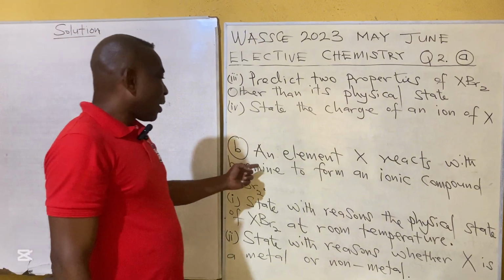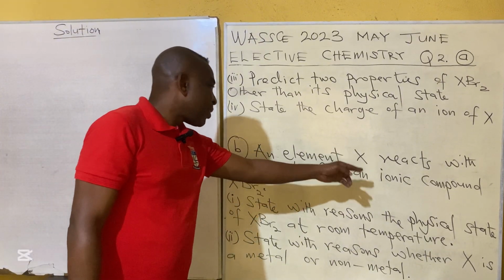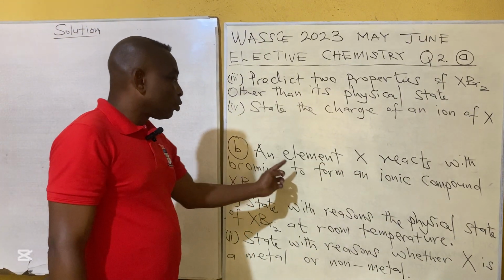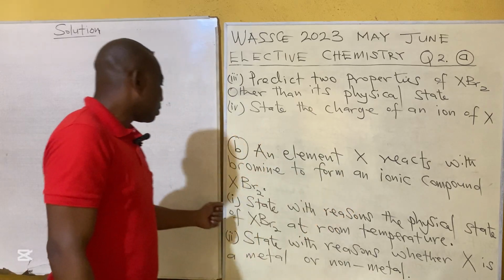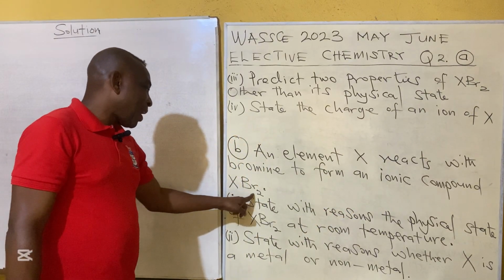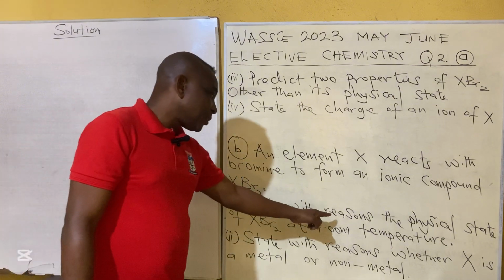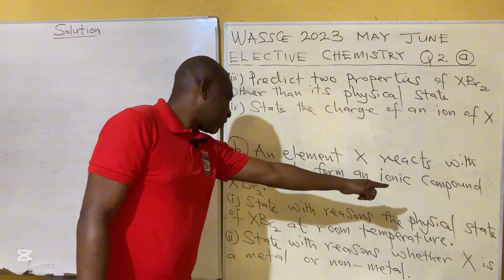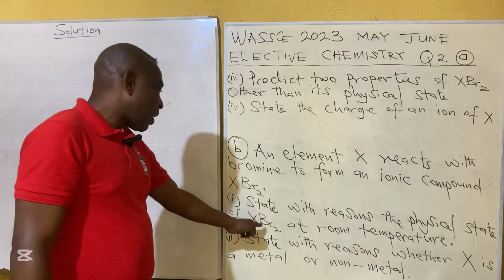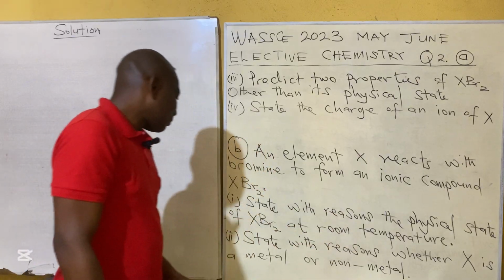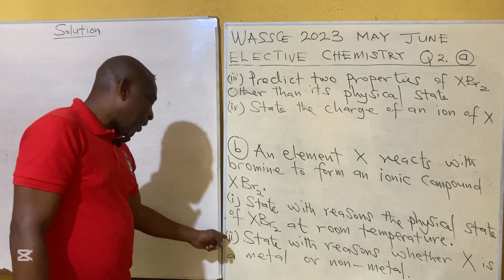B. An element X reacts with bromine to form an ionic compound XBr2. I. State with reasons the physical state of XBr2 at room temperature. II.